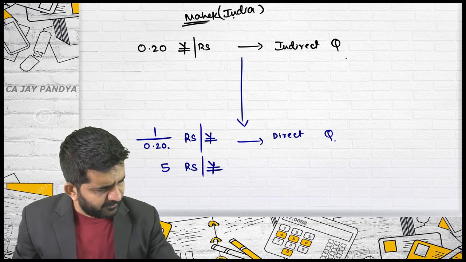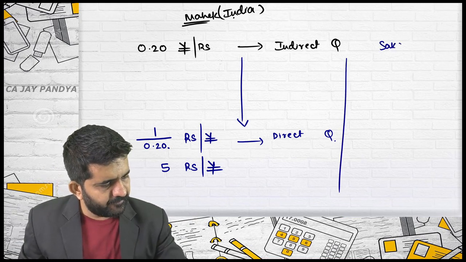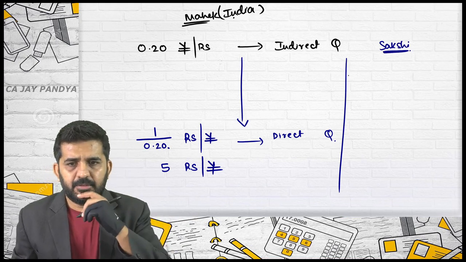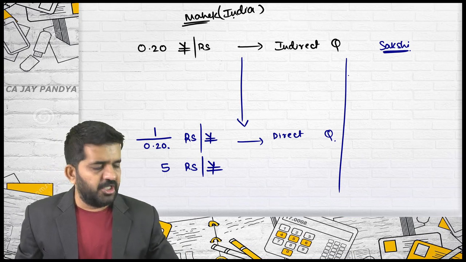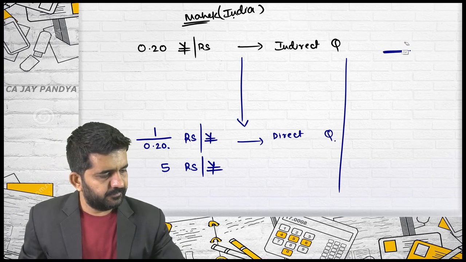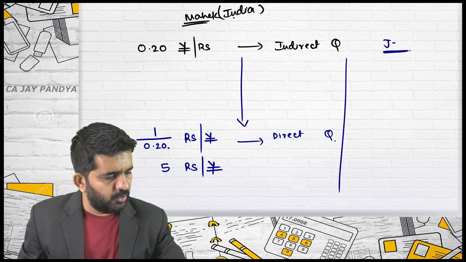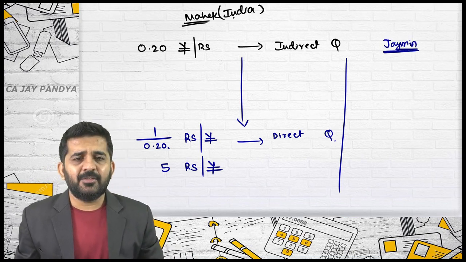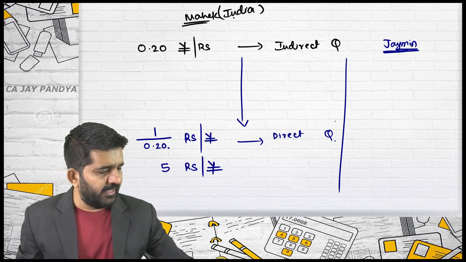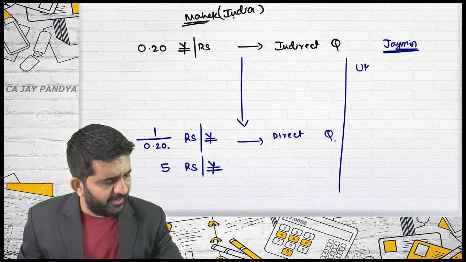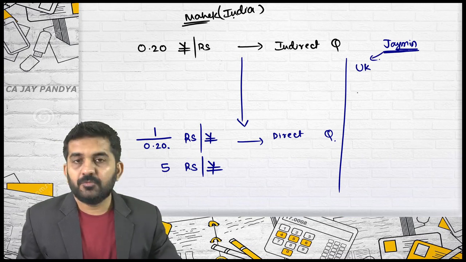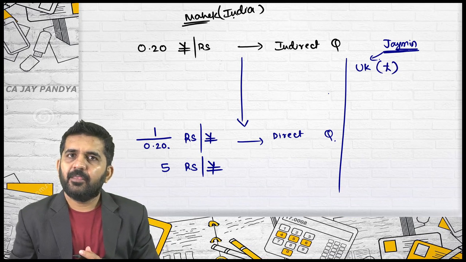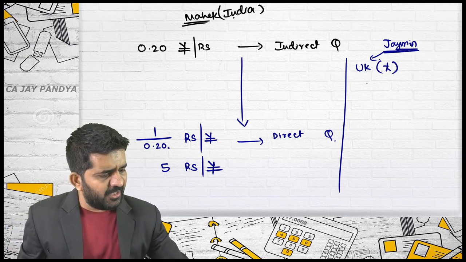Last one, let's take one more student. Sakshi, you are on the line? I think she is not on the line. Jaimin. Yes, sir. You are getting this? Should I ask you something somewhat difficult? Alright. You are in UK, where your home currency is pound.